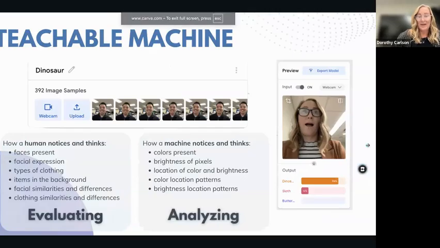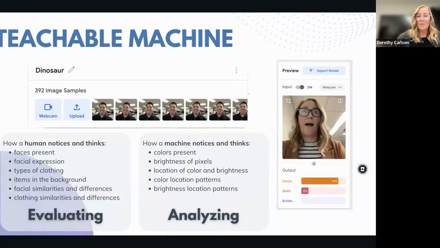So why does this matter? Machine learning is how machines like AI think and learn. And it's different than how humans learn. Humans tend to evaluate. So they would look at this picture and notice there's a face. There's a person wearing a blazer. There's a ceiling with fluorescent lights in the background. That kind of looks like an office or maybe a classroom. This person, because of what they're wearing, maybe looks like a professional.